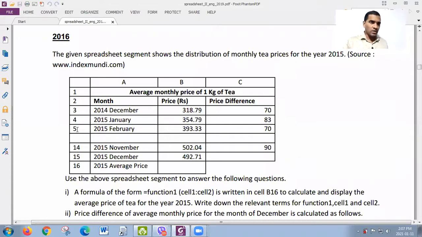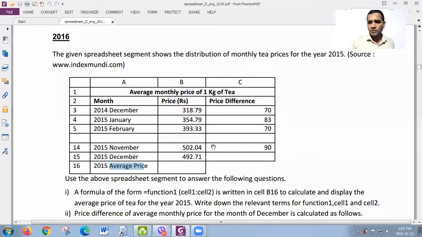So November, you can find the row number also, right? Look at the row, it's 5, then immediately it's 14, which means in between 5 and 14 there are other rows. Okay, and the 2015 average price is also there. In column C there are price differences.